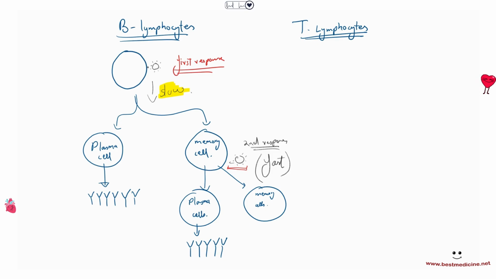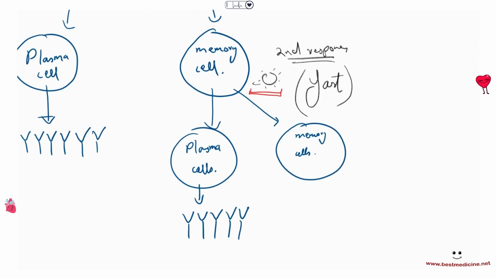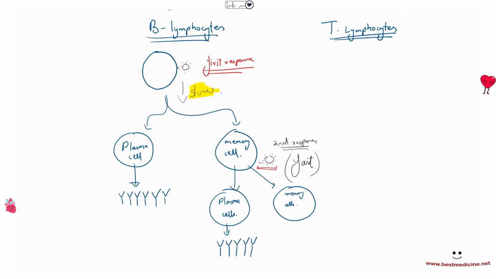And this is really how vaccinations work. Vaccinations help train your B lymphocytes. They already give you a first response to the vaccine, so that when you get a real pathogen, you get a fast response, right? So for example, if you have been vaccinated against COVID, you might not even show symptoms at all for COVID, because you already have the memory cells, which very quickly respond against COVID.